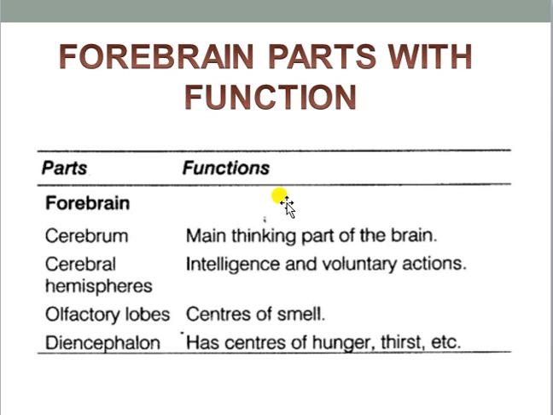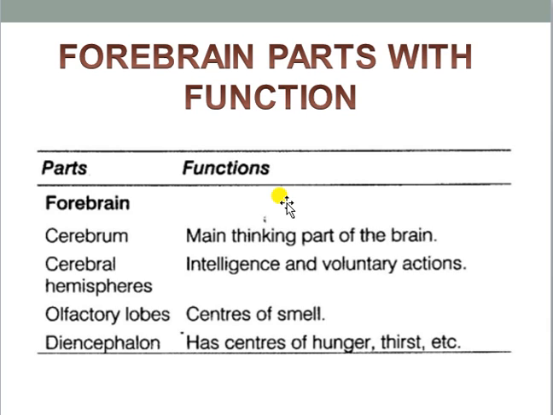And the diencephalon is made up of two parts, which is not written here: thalamus and hypothalamus. These two parts are exclusively responsible for maintaining hunger and thirst, and the hypothalamus is responsible for maintaining our body temperature as well as controlling the secretion of the pituitary gland, because that is known as the master of master gland.